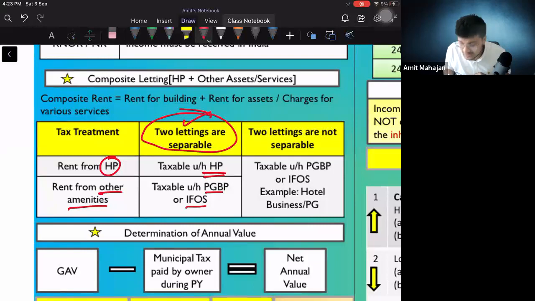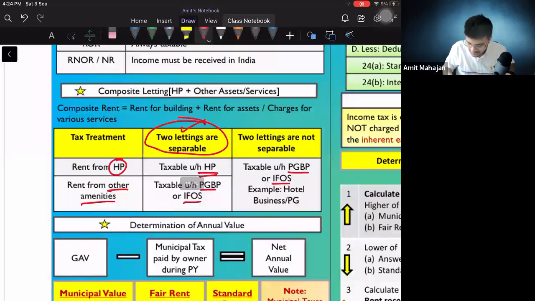But अगर two lettings are not separable, इसका मतलब क्या? I do not bifurcate these two incomes. I take only one income. I do not write anything in the agreement also that this is towards rent of house and this is towards rent of furniture. If two lettings are not separable, then don't take this income under income from house property. Take this income either under PGBP or under IFOS. इधर तक एकदम क्लियर है.